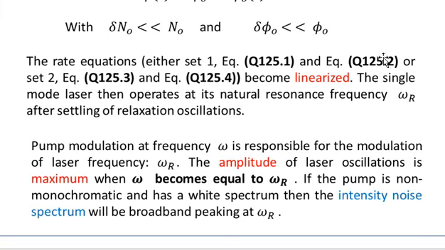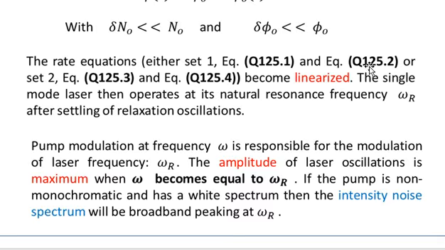So you see that these two sets of equations, equation 1 and 2, and the other set, equation 3 and equation 4, become linearized under these conditions. That is, delta n naught is much less than n naught, and similarly delta phi naught is much less than phi naught.